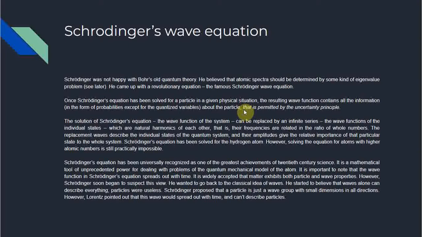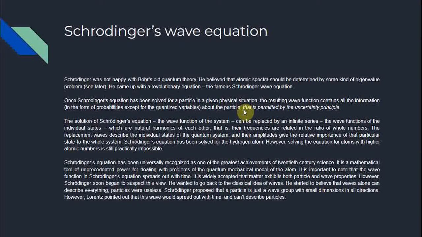Once Schrodinger's equation has been solved for a particle in a given physical situation, the resulting wave function contains all the information, in the form of probabilities except for the quantized variables, about the particle that is permitted by the uncertainty principle. So once we have solved Schrodinger's equation for a particle, the resulting wave function contains all the information in the form of probabilities about the particle that is permitted by the uncertainty principle.